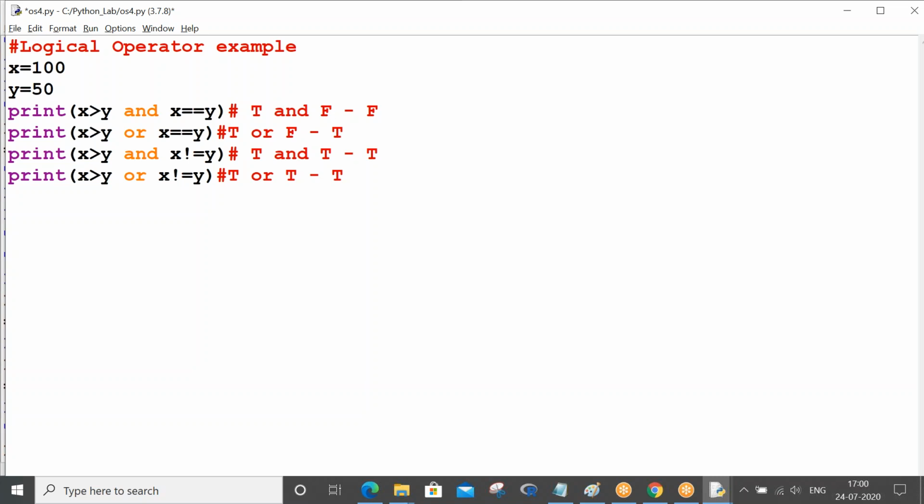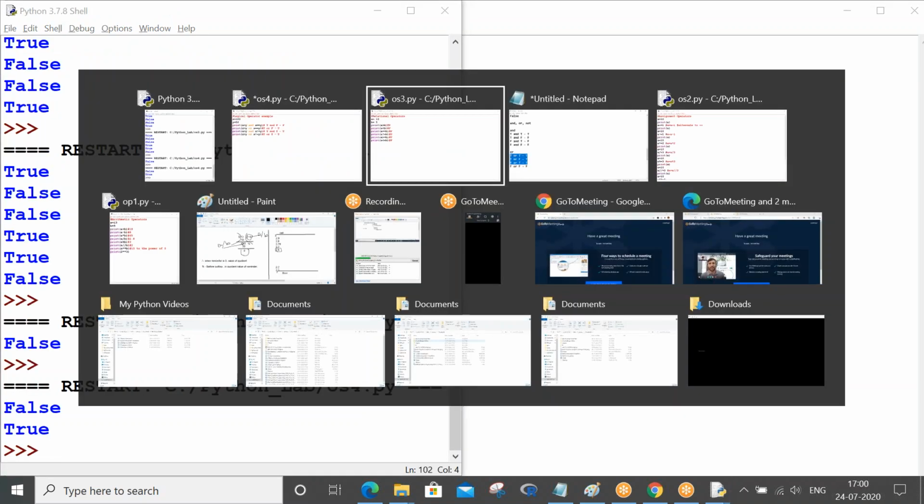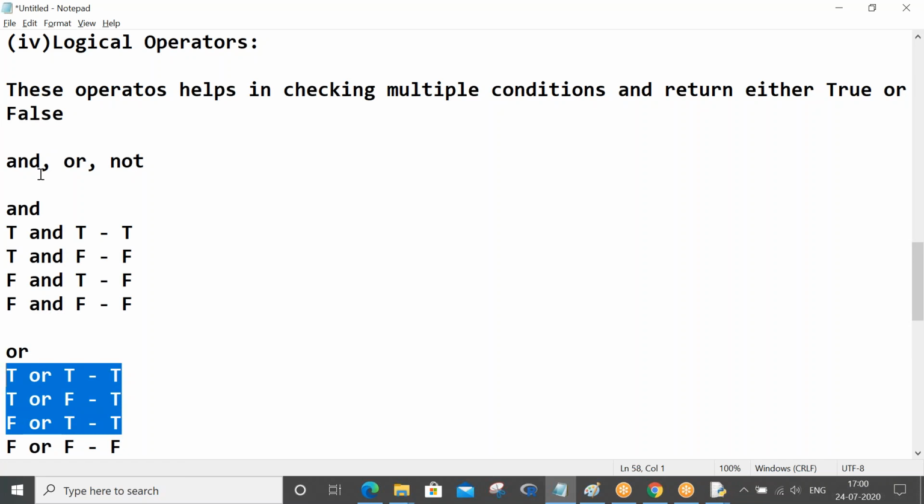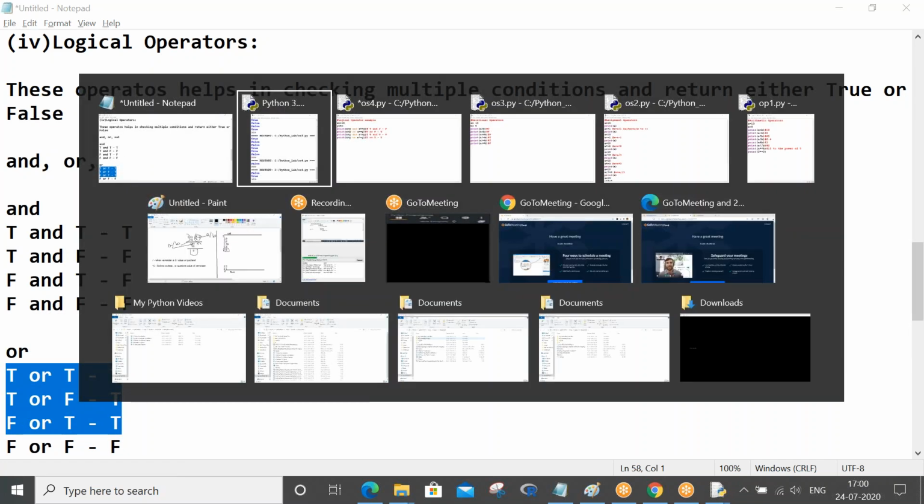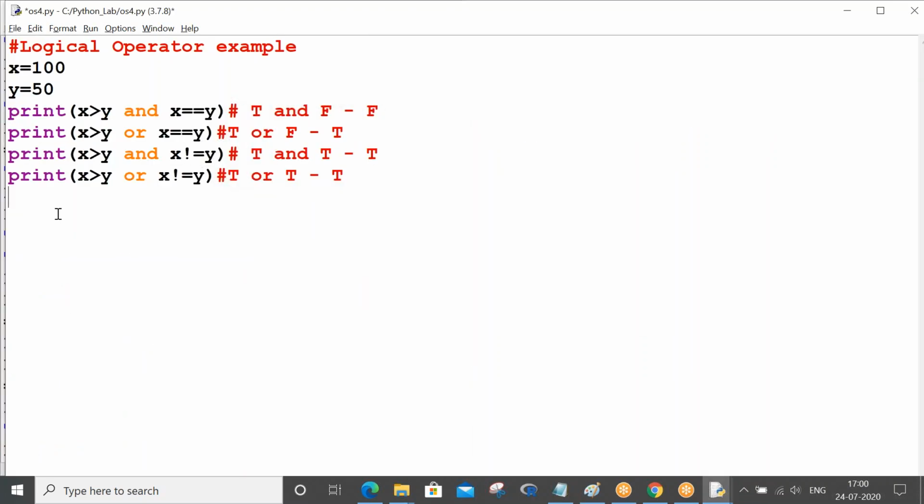Now let's try to understand the NOT operator. So what are the three operators that come under logical? AND, OR and NOT. So let's try to understand this NOT. Here let me print not of x. Can you guess the value? Not of x means it will say false. How does it say false? Let me tell you. Any variable value which is other than 0 is treated as true. Fine. So if it is 100, it is treated as true, right?